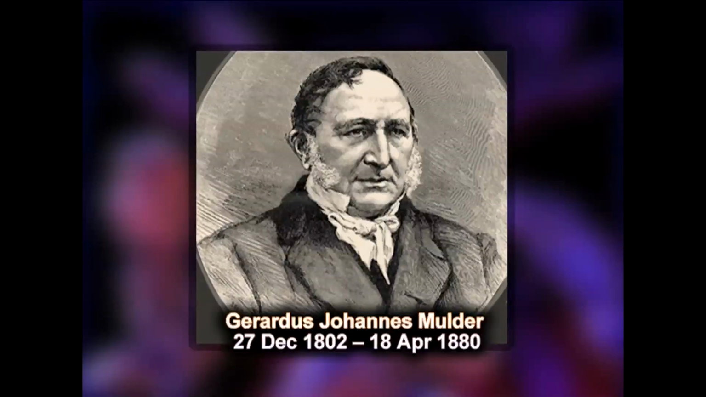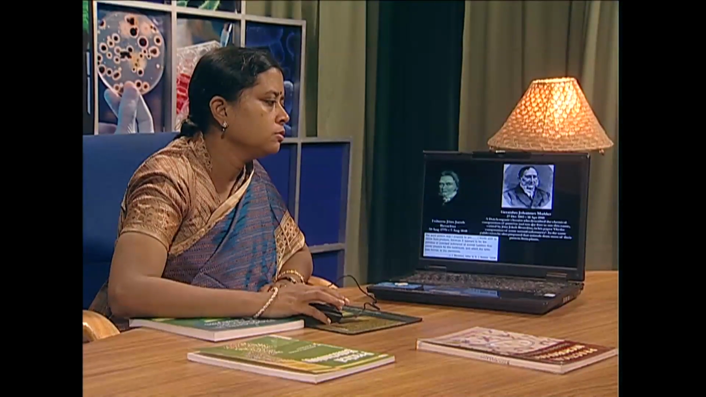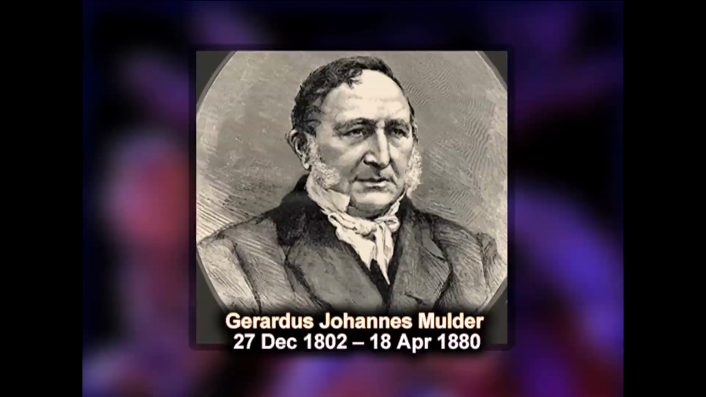Another scientist, a Dutch organic chemist who described the chemical composition of proteins, was the first to use the name coined by Jacob Berzelius in his paper. He was Mulder.